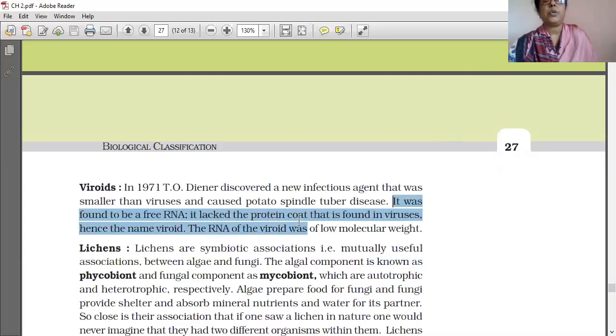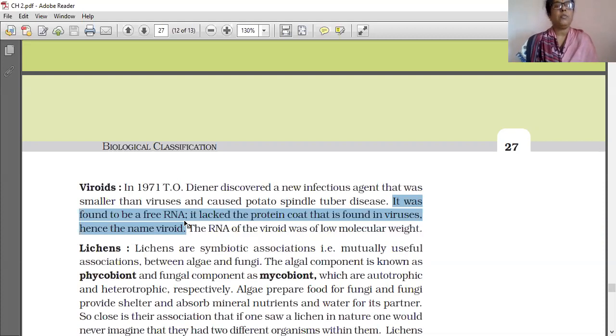It lacked the protein coat that is found in viruses, hence the name viroid. It is actually like a virus, but smaller than a virus, and it is free RNA only. It does not have the outer coating, so it got the name viroid. The RNA of the viroid was of low molecular weight. The genetic material is RNA only, and it has low molecular weight.